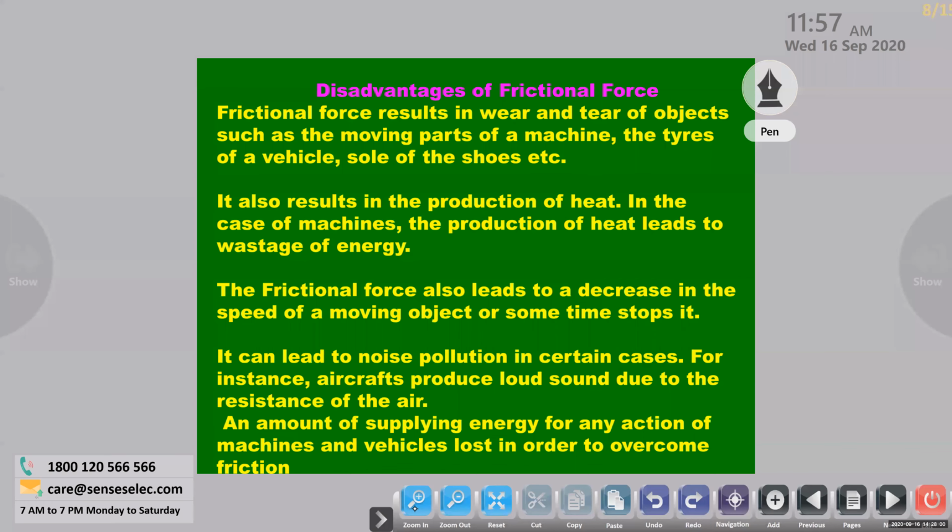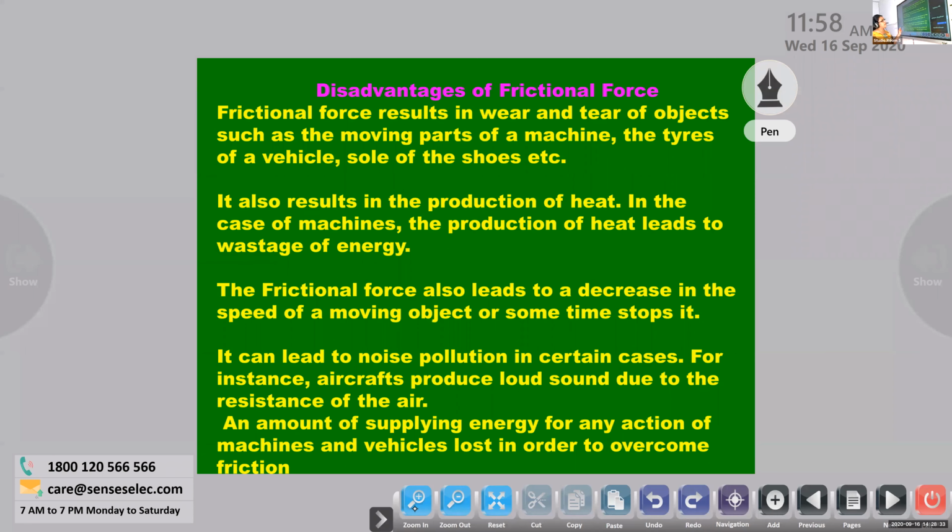Third one. Read. The frictional force also leads to a decrease in the speed of a moving object or sometimes stops it. Yeah, I already explained to you regarding the fan. After some time, due to friction, after a year or two, the fan will not give you the same speed of breeze because of the continuous friction.